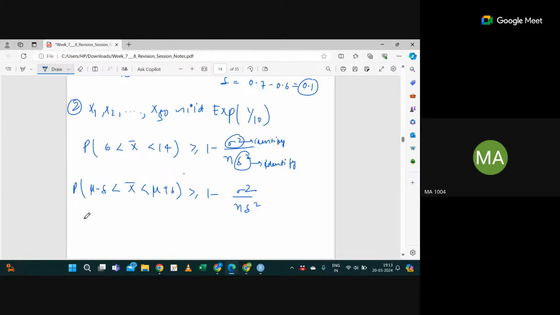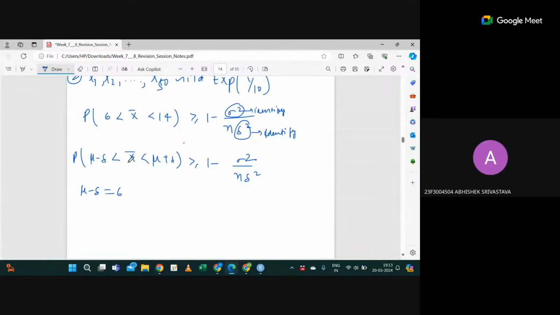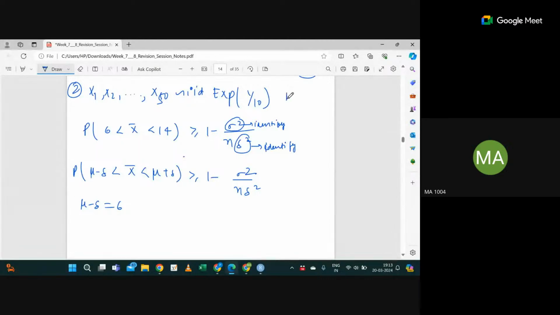Okay. So here I can say mu minus delta is 6, right? Delta is okay. So what is the mu? Mu is nothing but 1 by lambda. So it will be 10. And sigma square is 1 by lambda square.